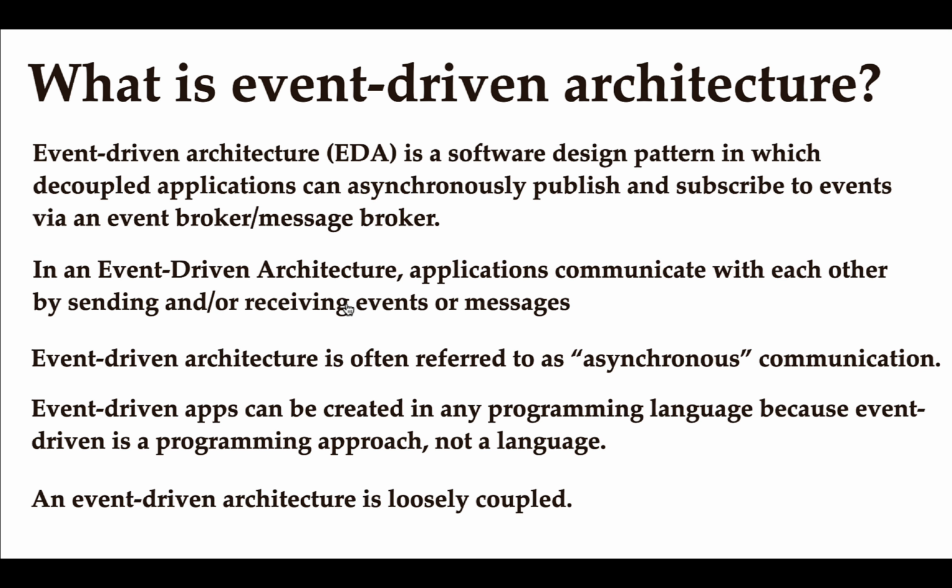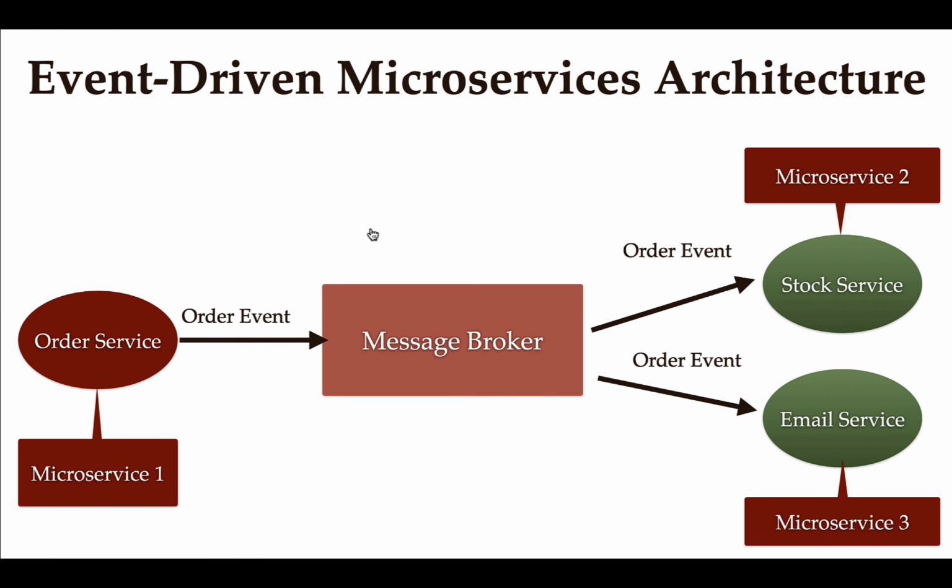Whenever something happens inside or outside your organization, an event has occurred. So events basically mean actions that can be anything. For example, consider this event-driven microservice architecture. It has three applications or microservices: order service, stock service, and email service. Whenever a customer places an order, an event will be created, for example a create event, and that event will be published to the message broker. Then the stock service and email service will consume that message from the message broker.